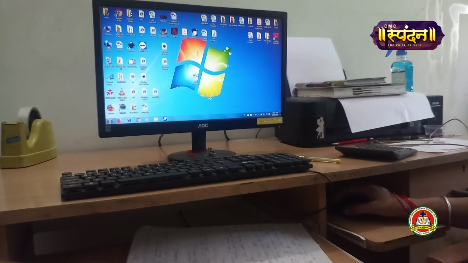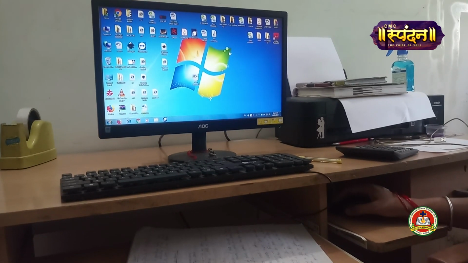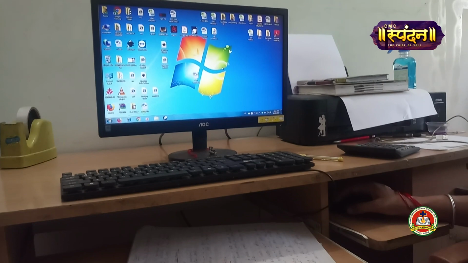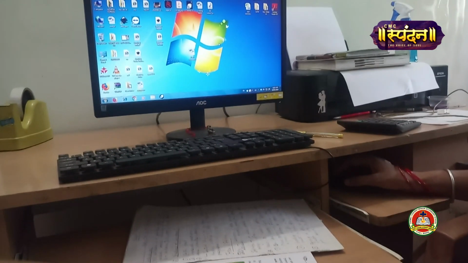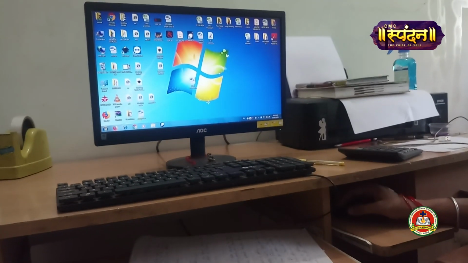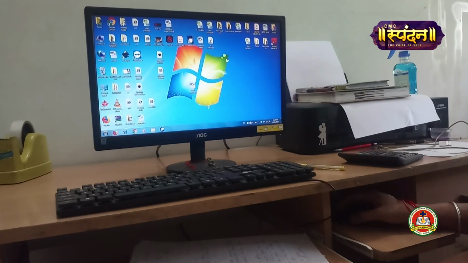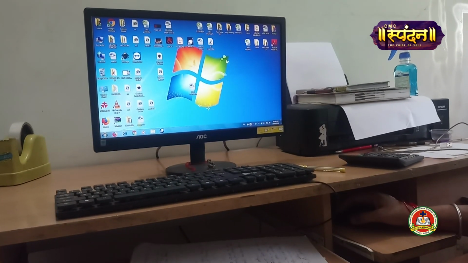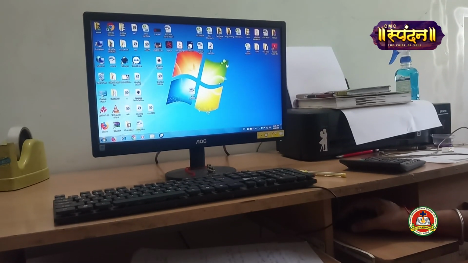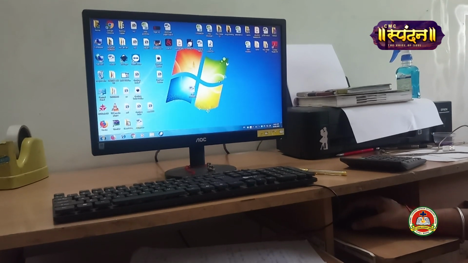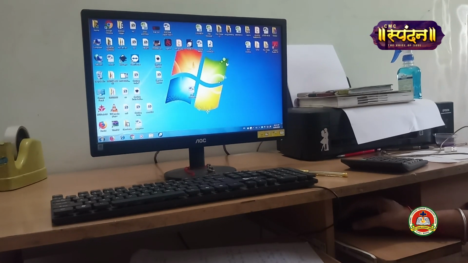Now we have Windows 7. Windows 7 is one of the most popularly used operating system. Now who has developed this Windows 7 operating system? It is developed by the Microsoft Corporation. Okay. So now it is used both at home and for the business purpose. That means we are going to work practically on Windows 7 operating system. Now there are many features of Windows 7. For example, we have faster speed, we have improved program, we have new features, we have new technologies, and there are many security tools that are used to keep your computer more secure.